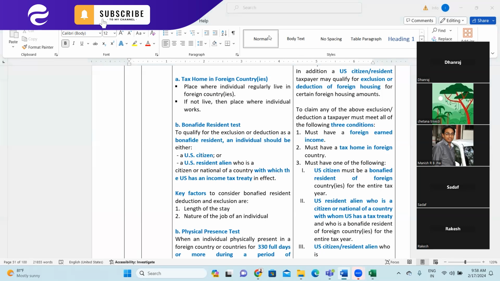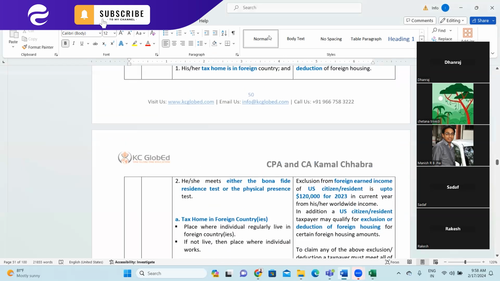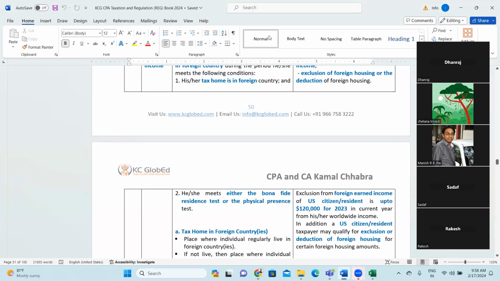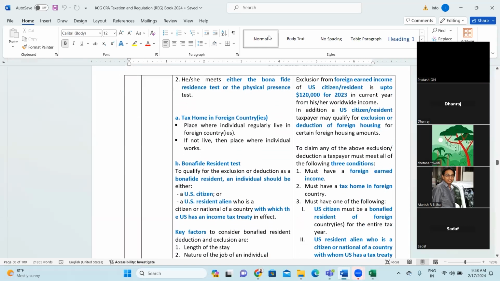Second topic which we have touched base, if you remember, the second point was he or she meets either the bona fide resident test or physical presence test. So what is bona fide resident test?